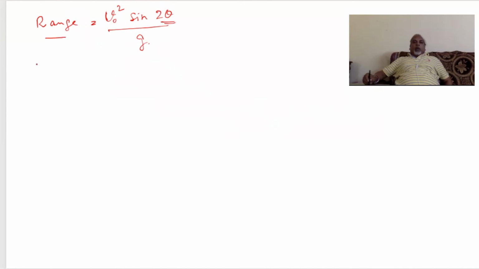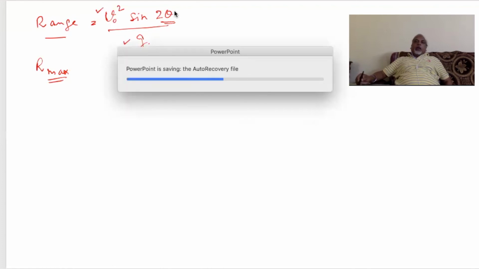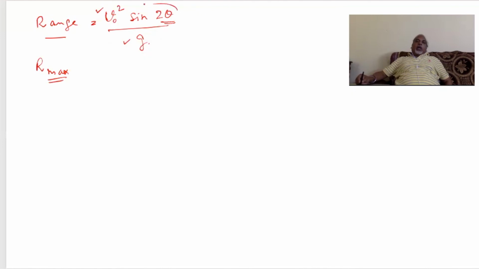That means for R to be maximum, since this is constant, sin 2 theta must be maximum, and the maximum value of sin 2 theta is 1, which means 2 theta must be equal to 90 degrees, or theta is equal to 45.